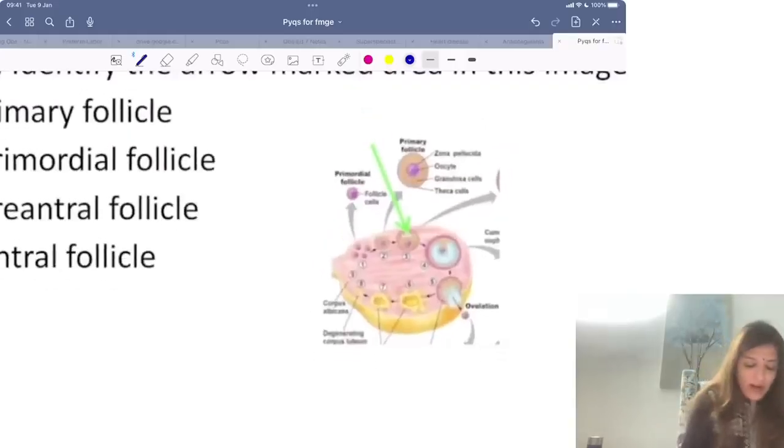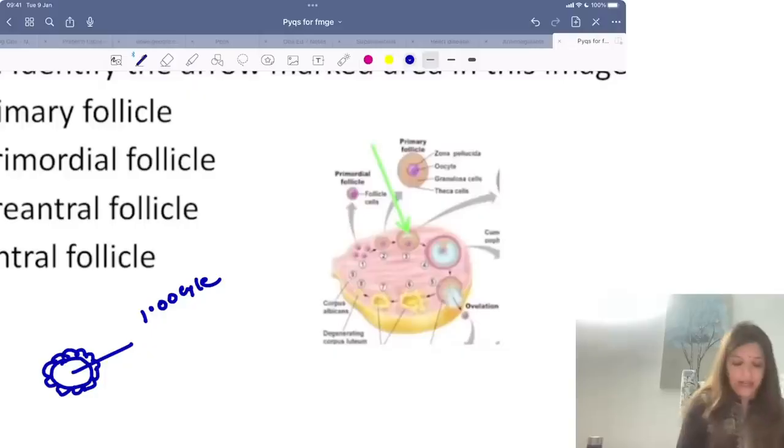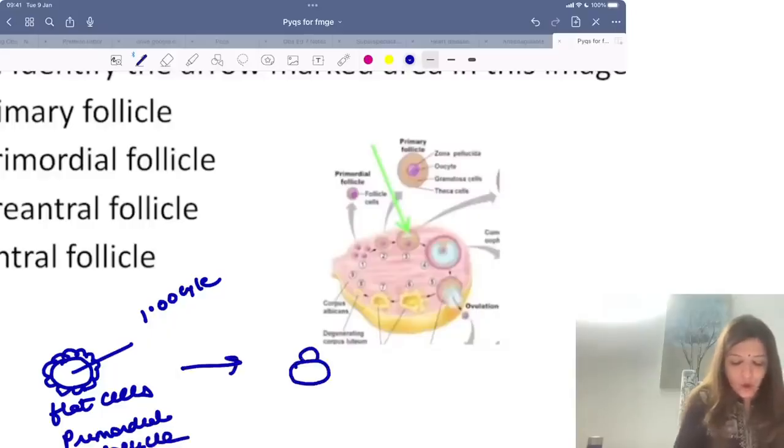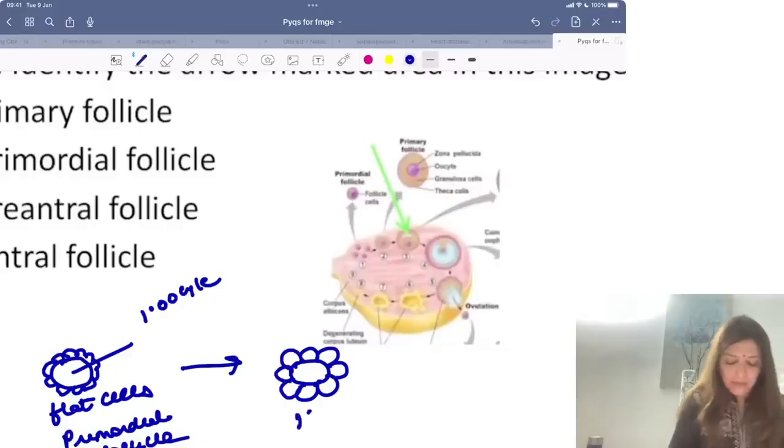Whenever you have a follicle with a single layer, this is a primary oocyte surrounded by a single layer of flat cells. That is a primordial follicle.